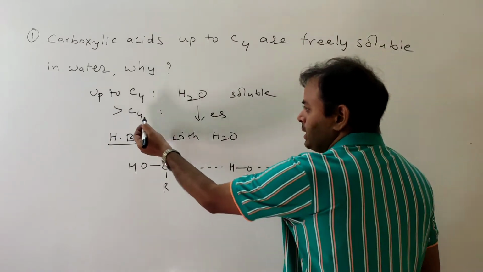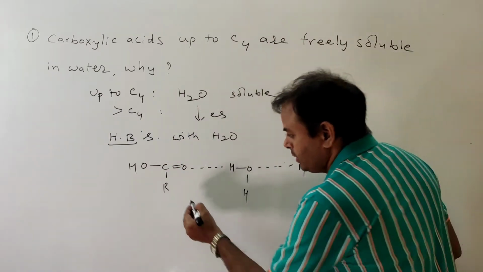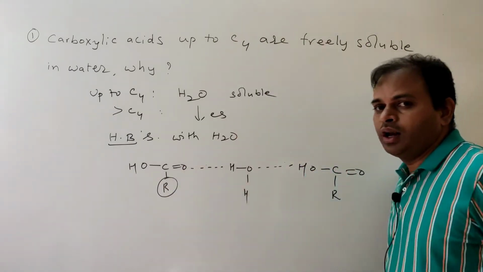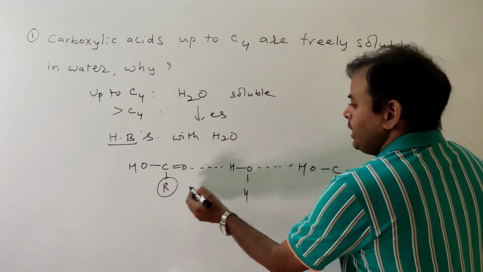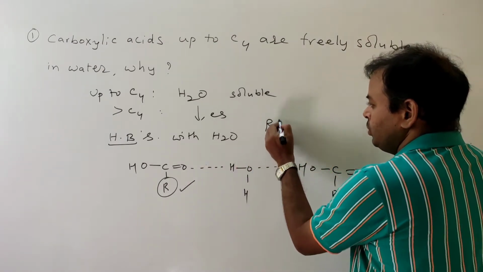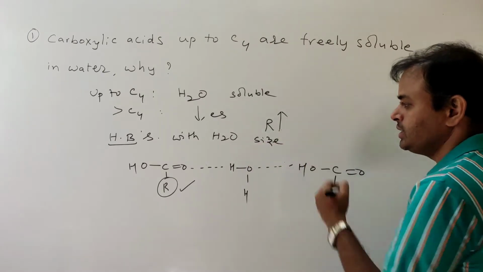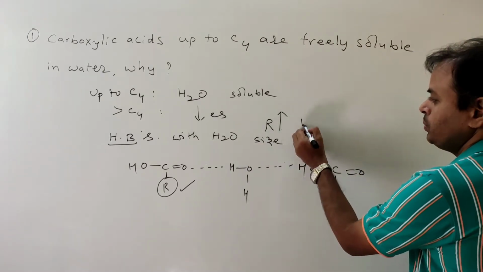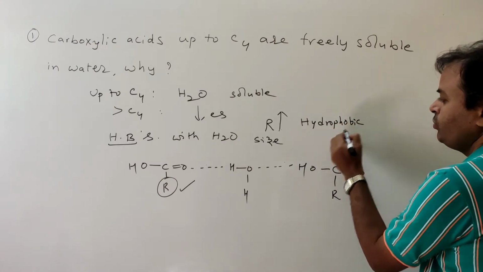So why does solubility decrease greater than C4? That is because of the alkyl group. With increasing size of the alkyl group, what is an alkyl group? It is a hydrophobic part.